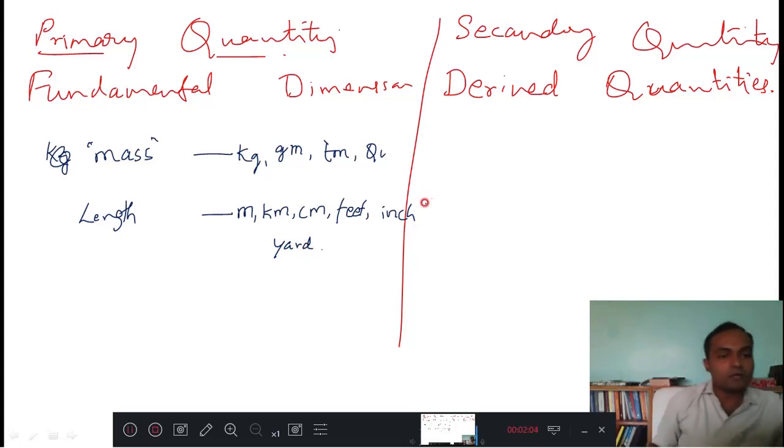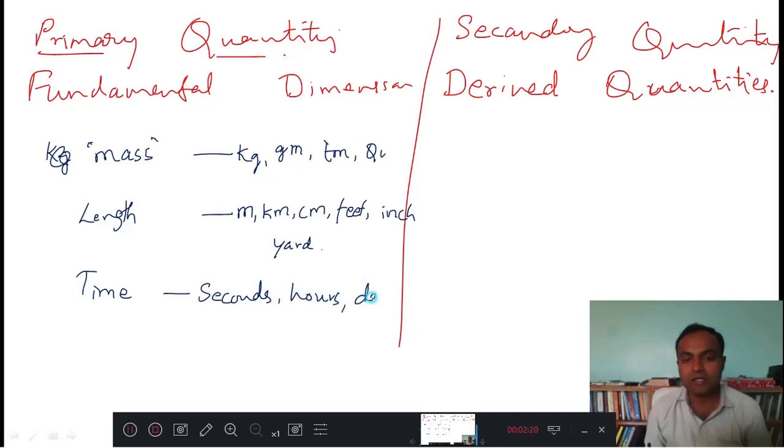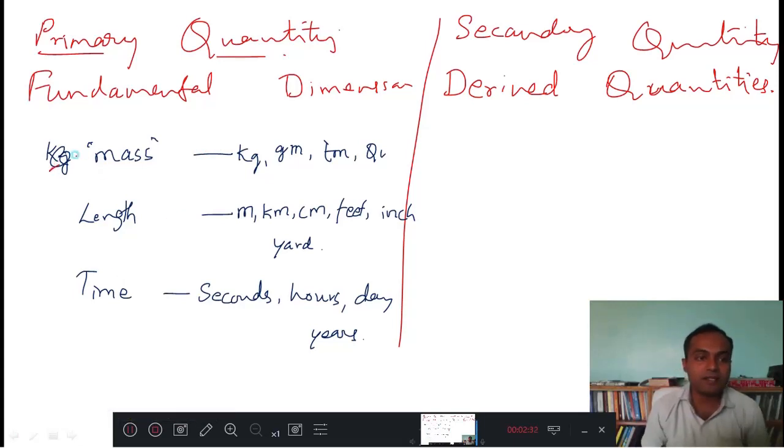Now we have another very fundamental parameter, that is time. Time can be measured in terms of seconds or hours, days, years, decades. But these three, mass, length and time, are very fundamental.